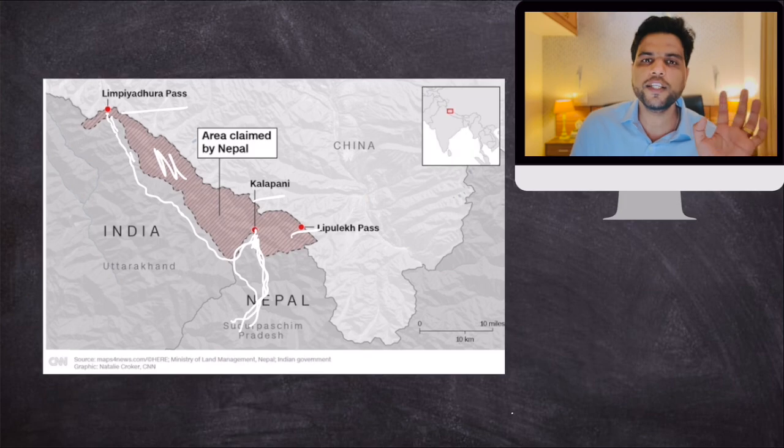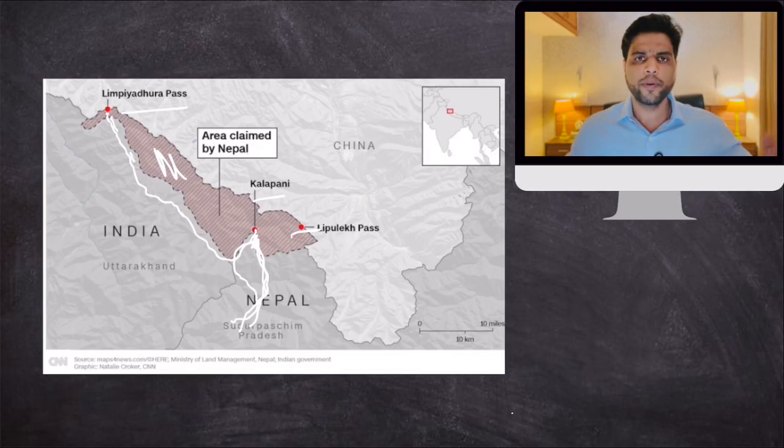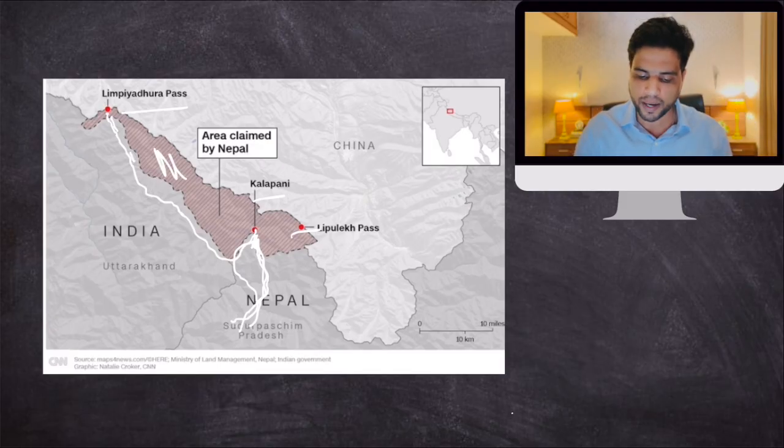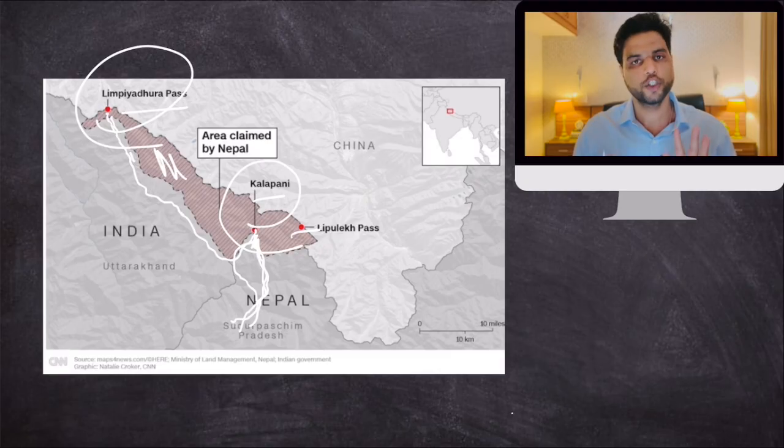So basically the dispute is with respect to the origin of this river, and it is very difficult to decide the origin of a river in hilly areas because many streams combine to create a river. Then this river diverges into many streams, nalas, small rivulets. So it is very difficult. That is why Nepal believes it's Limpiyadhura, India believes it's Kalapani. Though as of now this entire region is occupied by India and it is strategically very important. Clear? Now the thing is that this is the dispute.